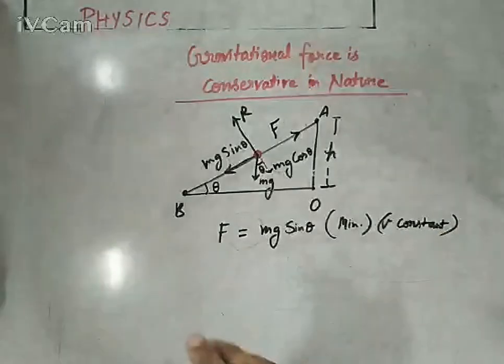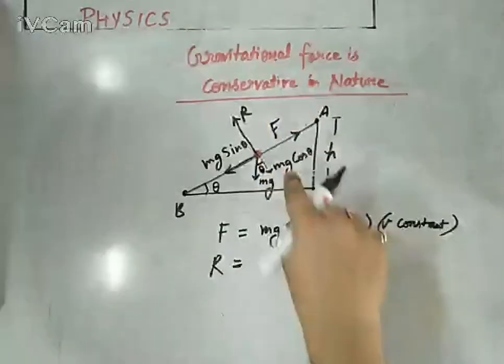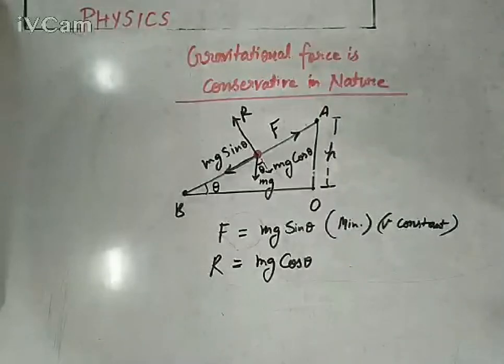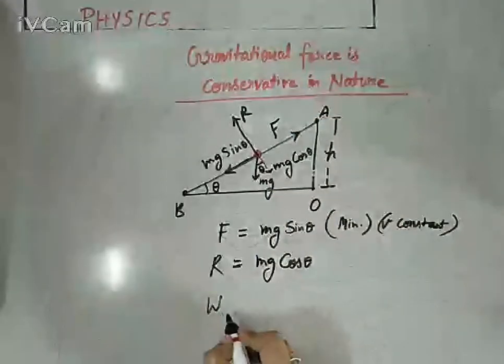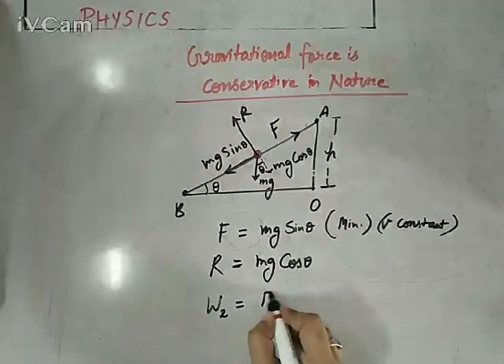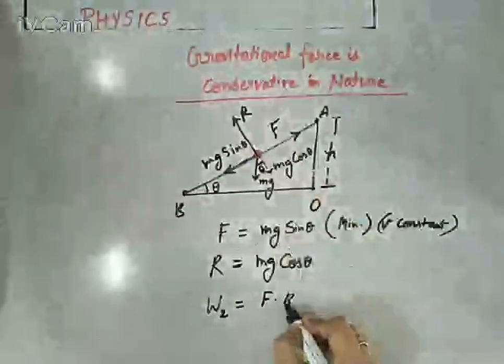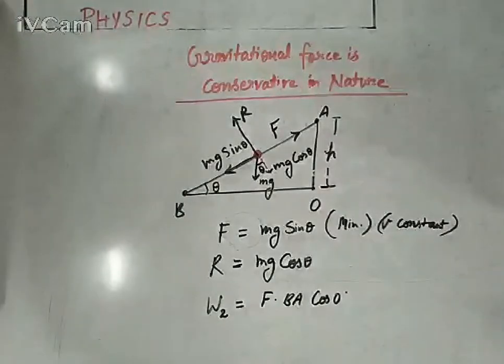Now another equilibrium condition is R is exactly equal to mg cos theta. So now if we want to find out the work done by F, this F, work done W2, let's say, it would be F S cos theta, and this time the displacement S is BA, B to A. In that situation cos theta would be 0.